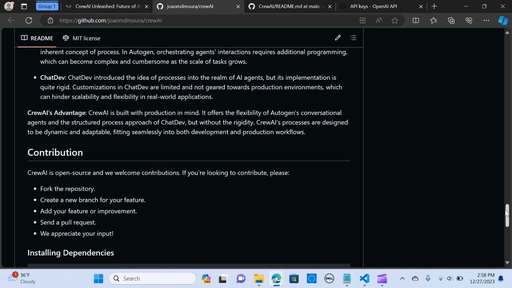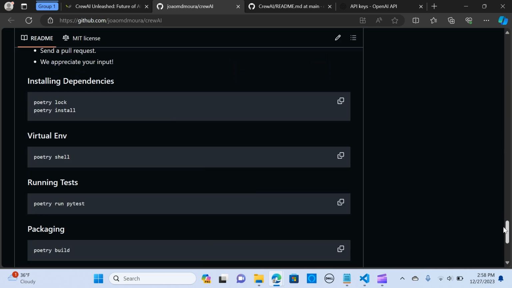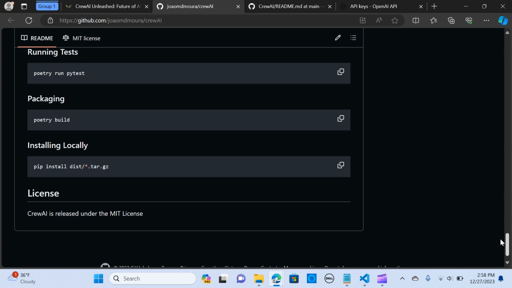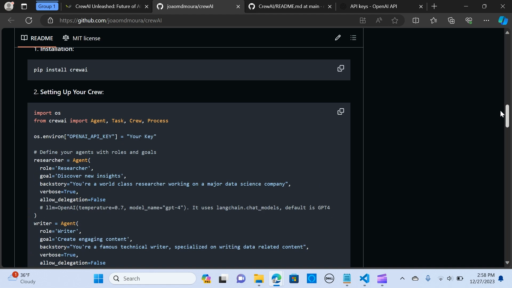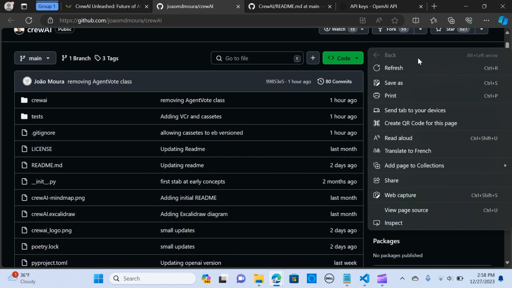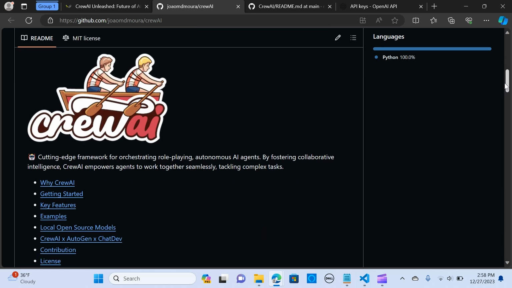All right, so here are some dependencies that you can use, and it's licensed under the MIT license. I'm going to walk you through a pretty quick example, and you can clone the repo. It's a pretty straightforward installation.